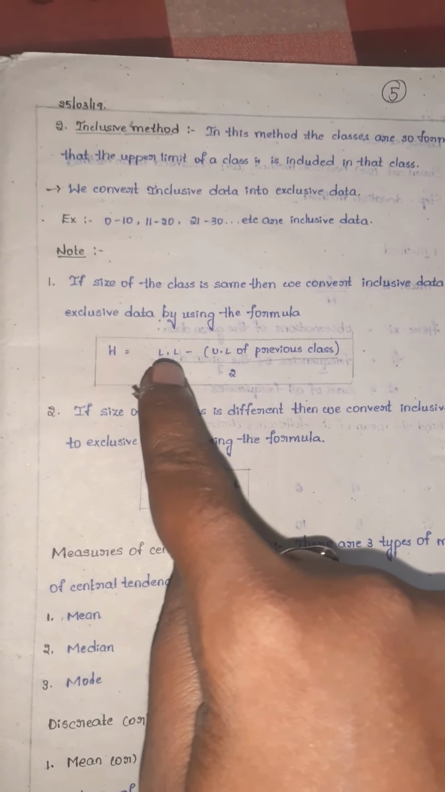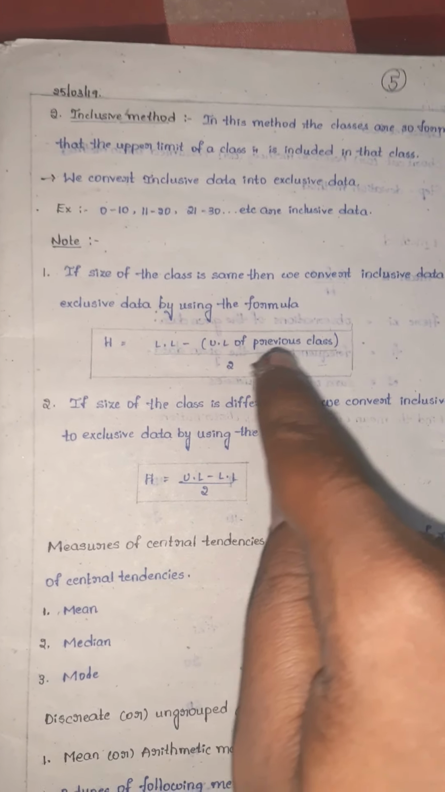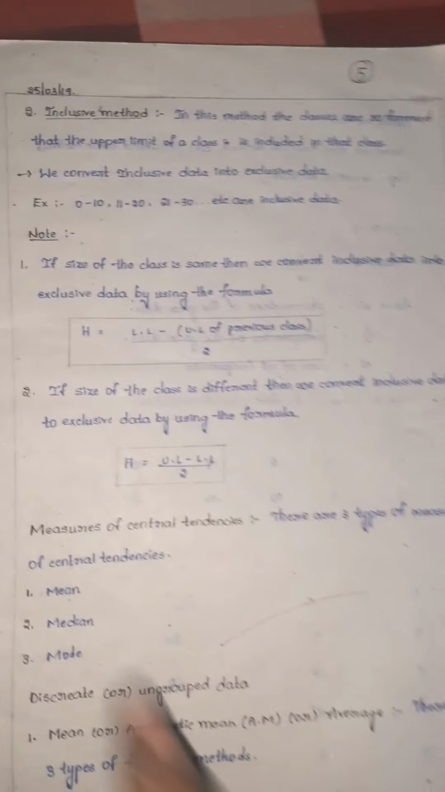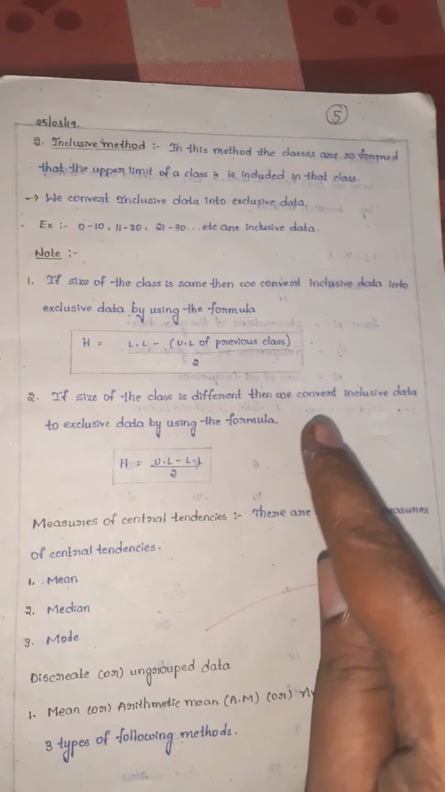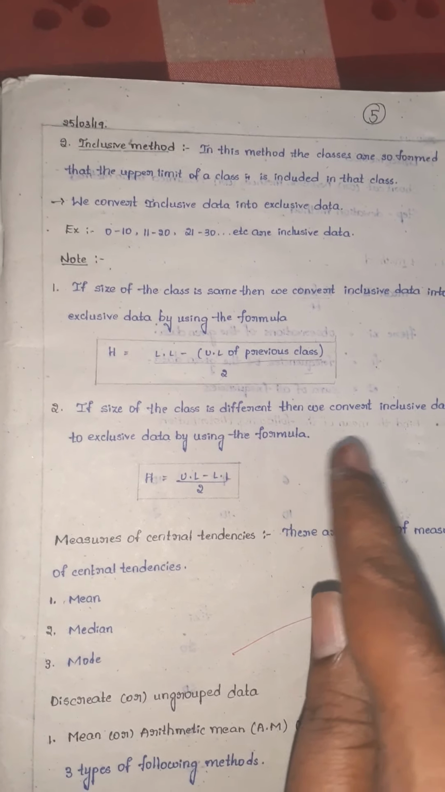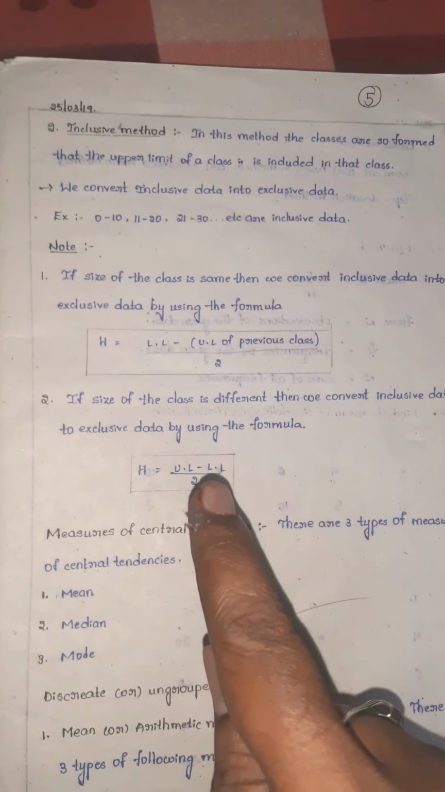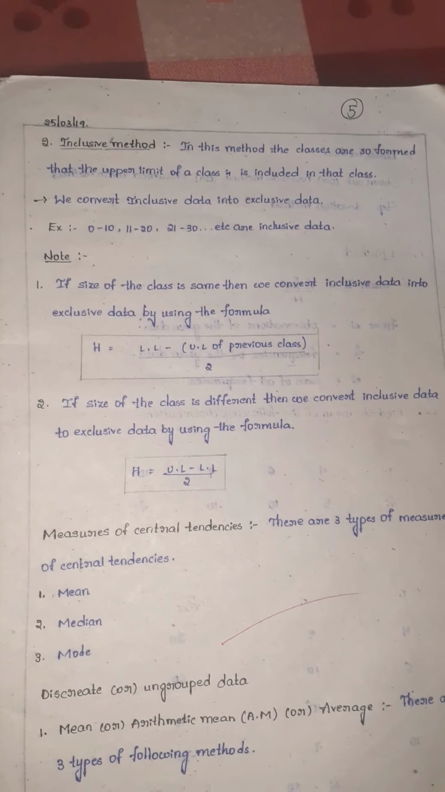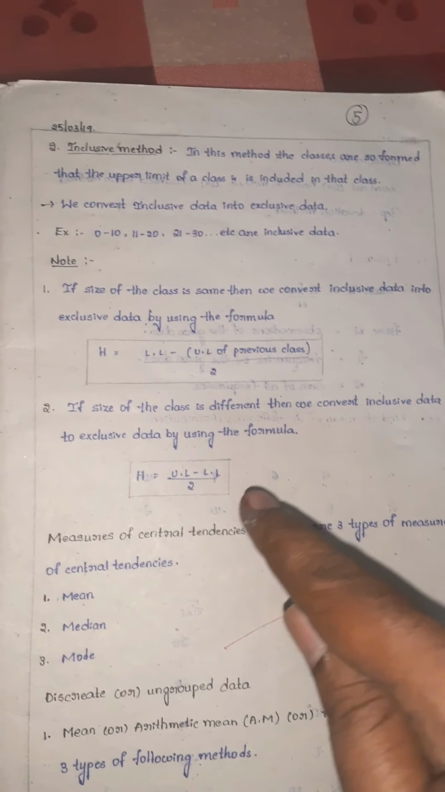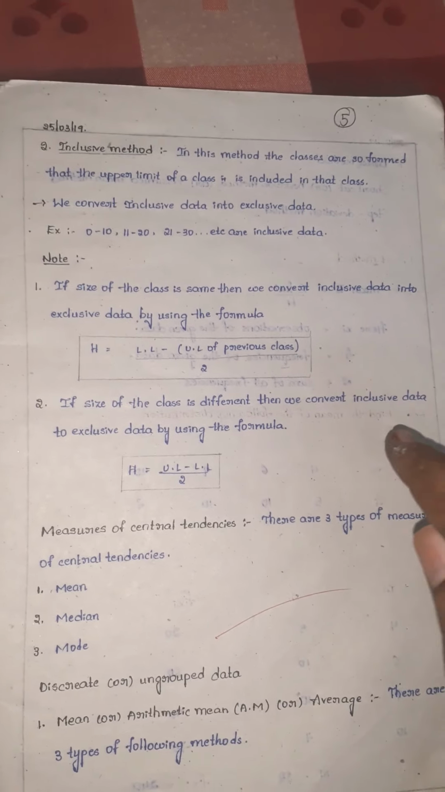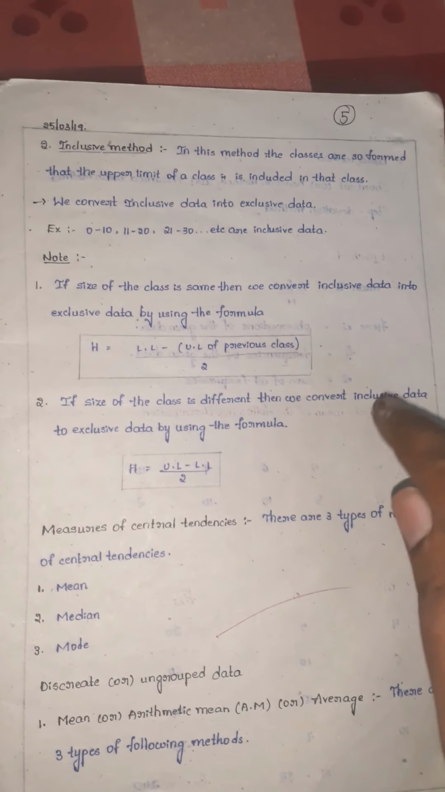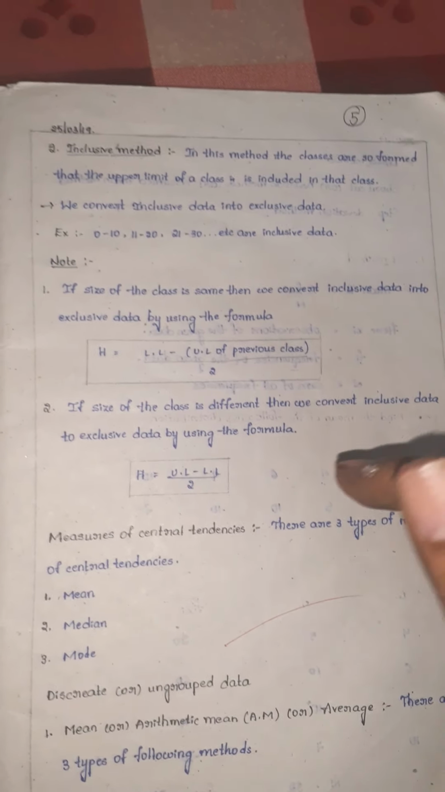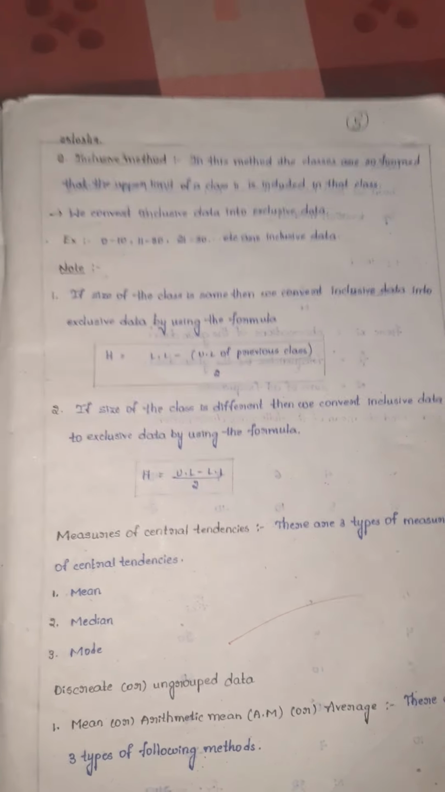Note, if the size of class is the same, then we convert inclusive data into exclusive data by using the formula capital H is equal to lower limit minus upper limit of previous class, by 2. This is the formula whenever the size of the class is the same. If the size of class is different, then we convert inclusive data to exclusive data by the formula capital H is equal to upper limit minus lower limit, by 2. So whenever class size is the same, we will use the first formula. Whenever the size of class is different, we will use this formula. I will explain where these formulas are useful in exercise problems. I will explain clearly in problems.